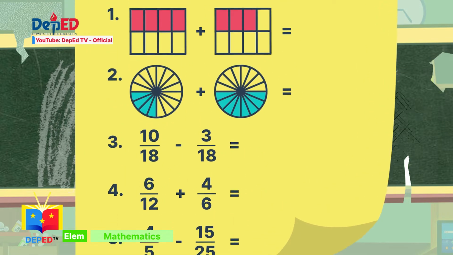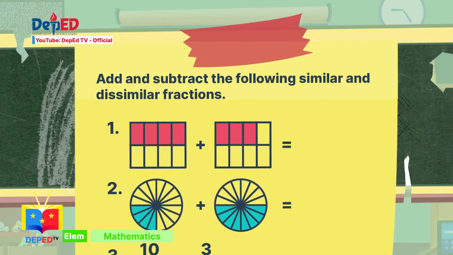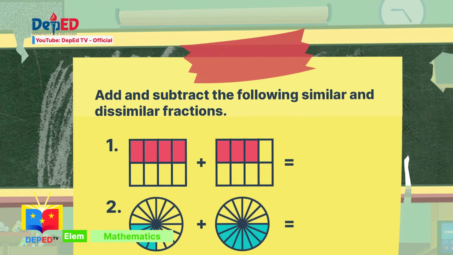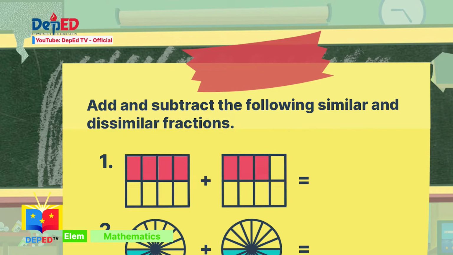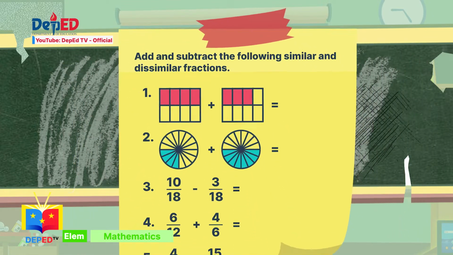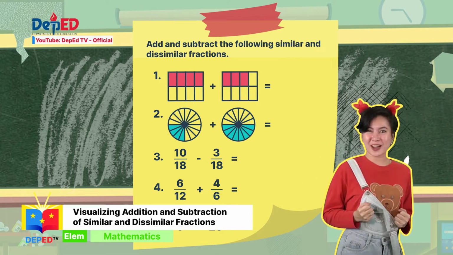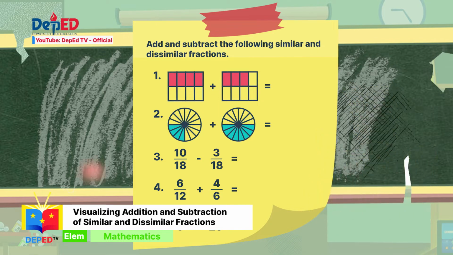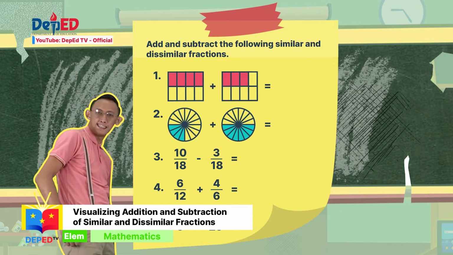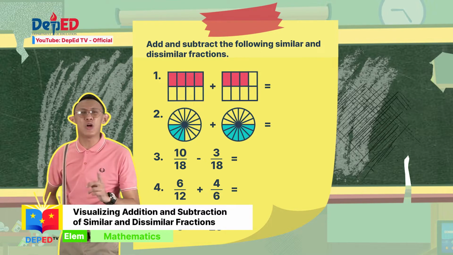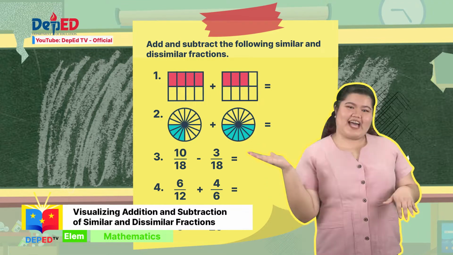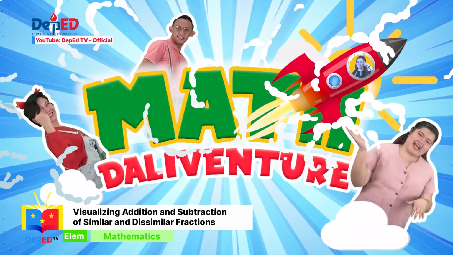Aside from the illustrations and fractions written on the post-it, there is also a direction here. Let's move closer. Add and subtract the following similar and dissimilar fractions. Addition and subtraction of similar and dissimilar fractions? I'm not familiar with that. Likewise, Anna, but I am excited to learn that lesson today. Of course, Anna and Tonyo. I know that you are all eager to learn our new lesson today. This calls for another Mathly venture.